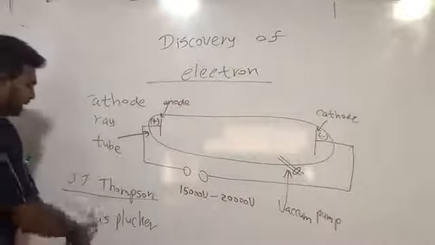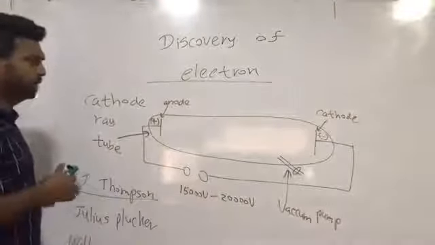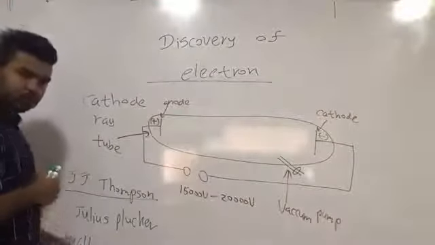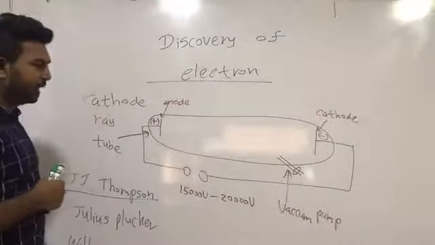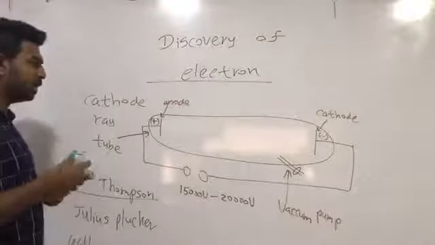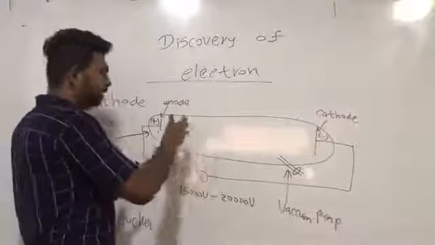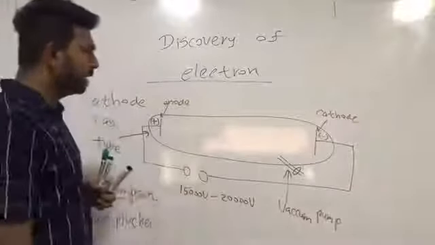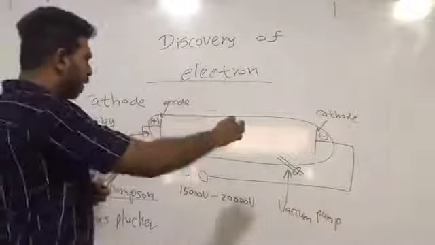These two scientists conducted the experiment using the cathode ray tube. These two tried to conduct electricity through the cathode ray tube. So these two scientists used this apparatus to send current from the anode towards